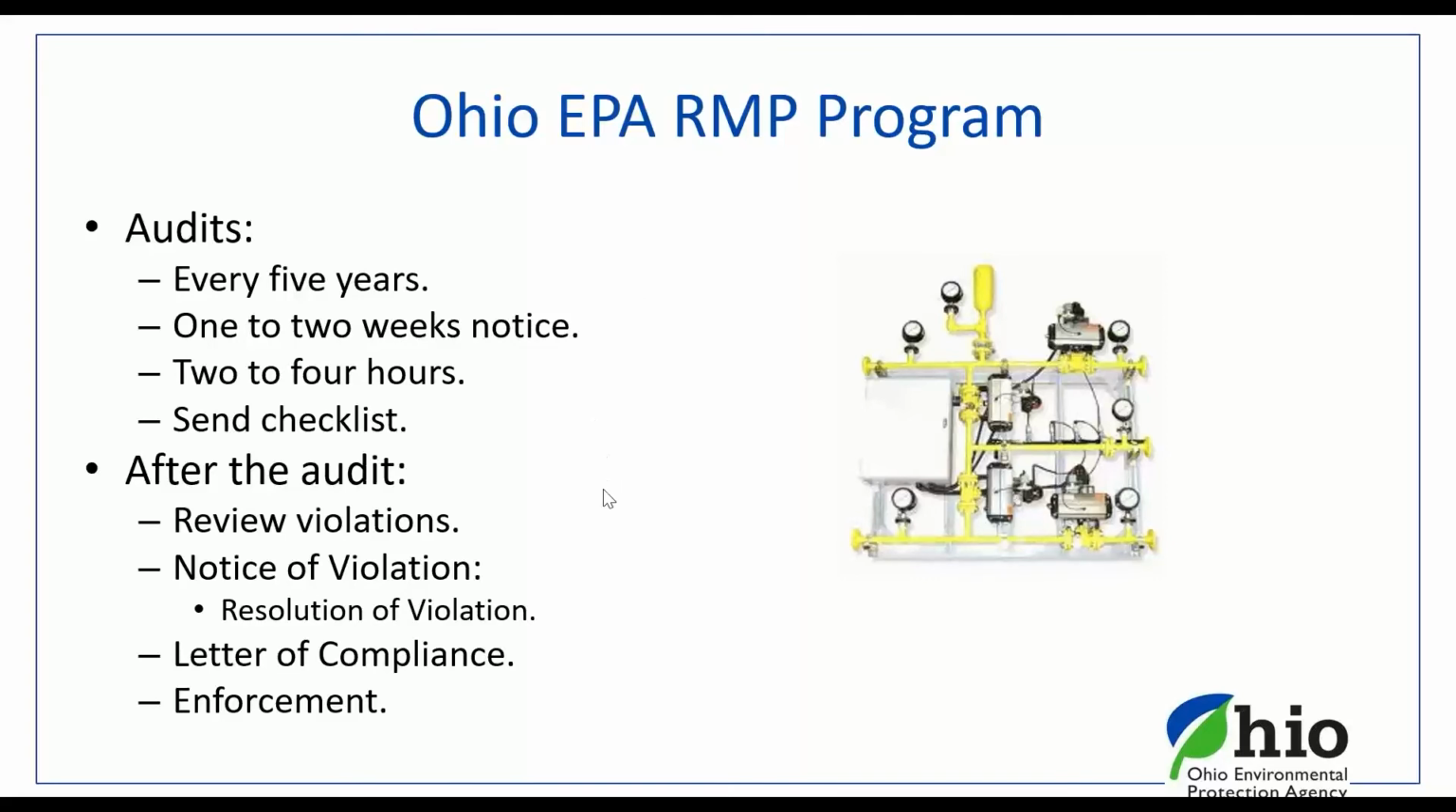And then afterwards, we'll review any violation or violations that you might have. If you do have some violations, you'll receive a notice of violation, which gives you basically about another 30 days or so to try to resolve that violation or those violations. We'll come out and do a follow-up audit. Or if everything looks good, you'll get a letter of compliance from the program, and you will not see us probably for another 5 years. So that's the encouragement. Get a letter of compliance, you won't see us for another 5 years.